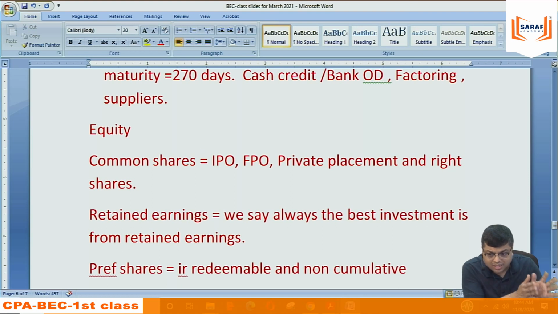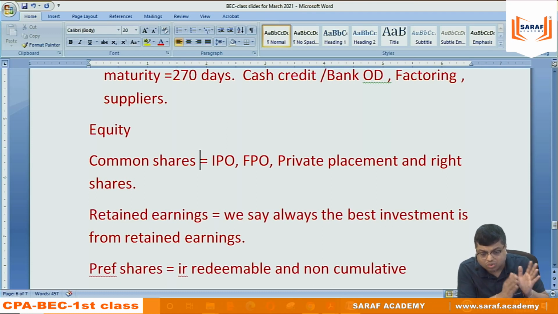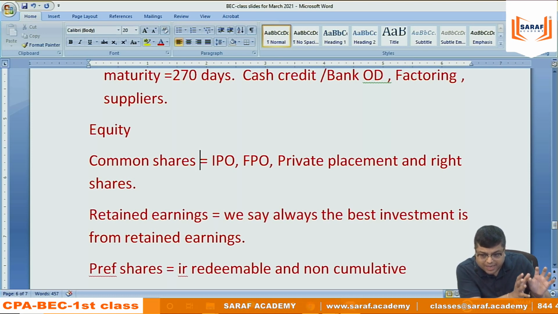So I have discussed what funds are and from where I can get them. I have not discussed cost. I have not discussed how I can calculate cost of debt and cost of equity. That we need to discuss. Once we discuss cost of capital, cost of debt, cost of equity, then we will be able to complete the cost.